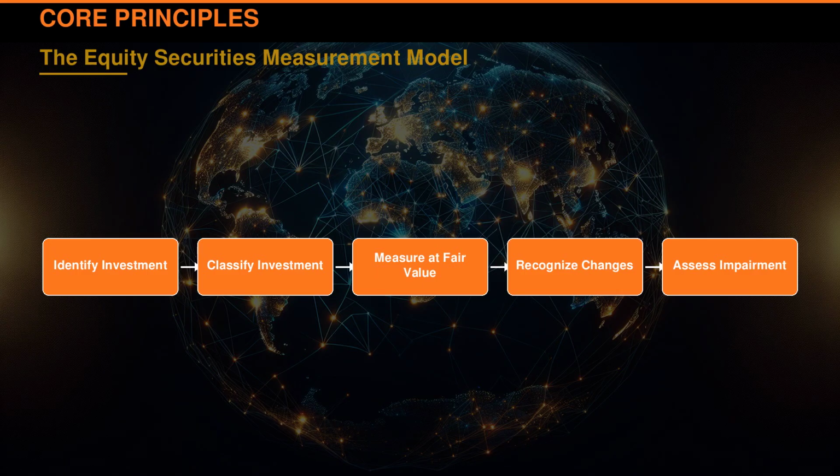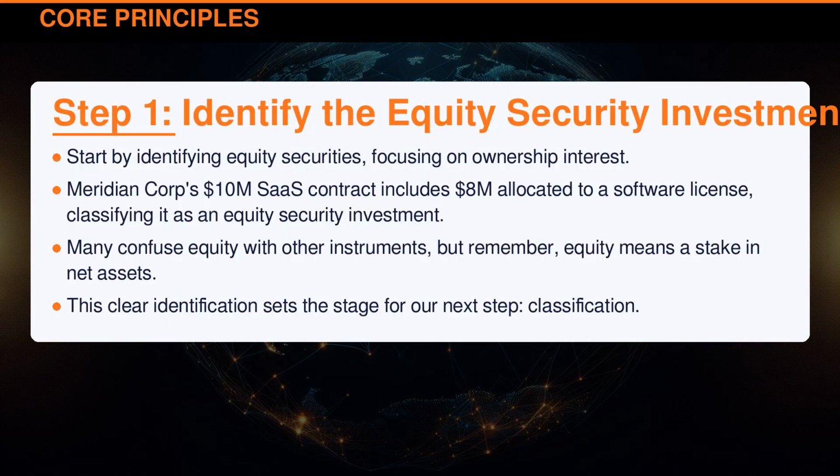Our example follows Meridian Corporation with a $10 million SaaS contract, comprising $8 million for a software license and $2 million for implementation services. This model guides us through identifying, classifying, measuring, recognizing changes, and assessing impairment, crucial for accurate financial reporting. Start by identifying equity securities, focusing on ownership interest. Meridian Corporation's $10 million SaaS contract includes $8 million allocated to a software license, classifying it as an equity security investment. Many confuse equity with other instruments, but remember, equity means a stake in net assets. This clear identification sets the stage for our next step.